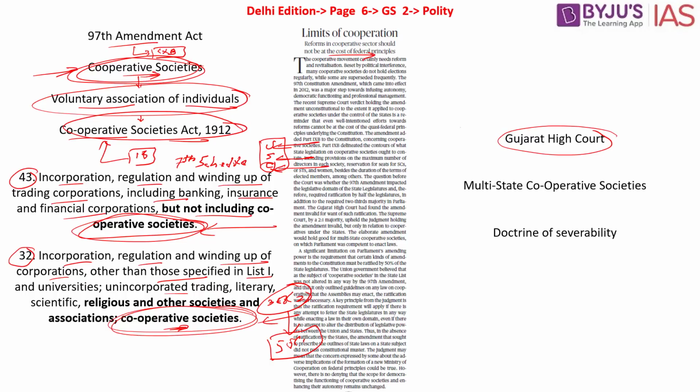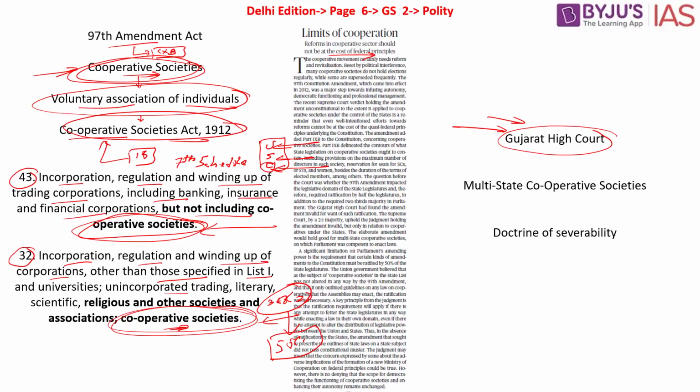The same was also held by the Gujarat High Court as well. As I told you initially, this was a case which went to the Gujarat High Court, and the Gujarat High Court also said the same thing, where it said that those parts which impinge upon the rights of the state government will have to be eliminated, deleted, struck down. So basically, what is the Gujarat High Court saying? That there are some powers about the fixation of the maximum number of directors of the cooperative society, or the duration of the term of office of the elected members of the board, or the conduct relating to elections, or the time period of audits that has to take place.